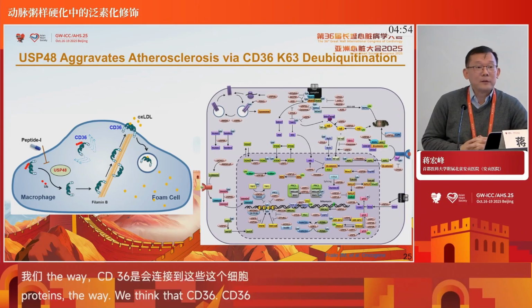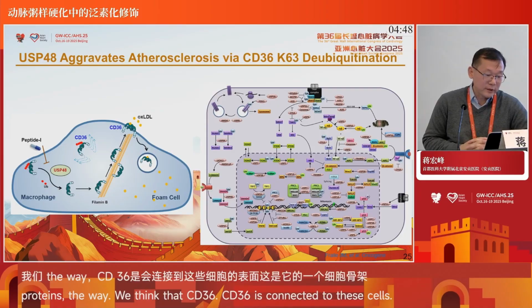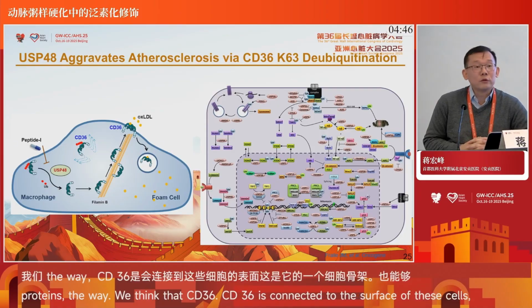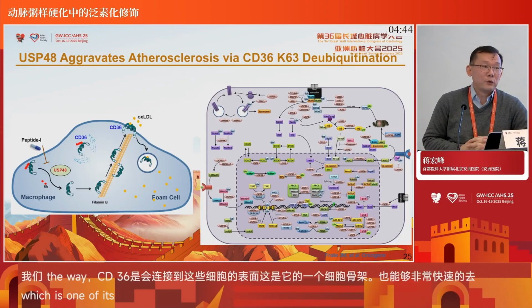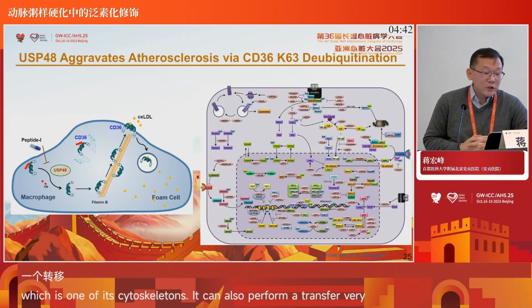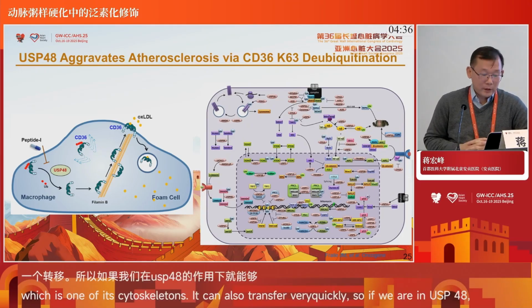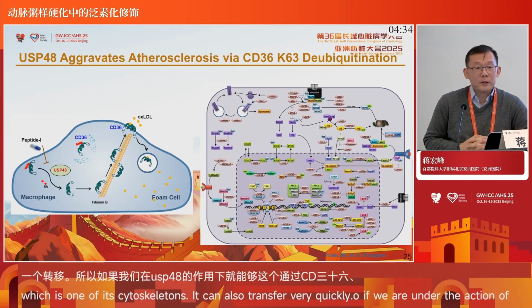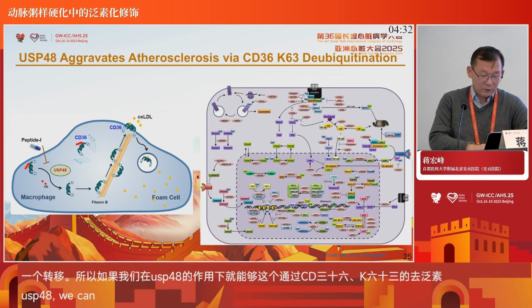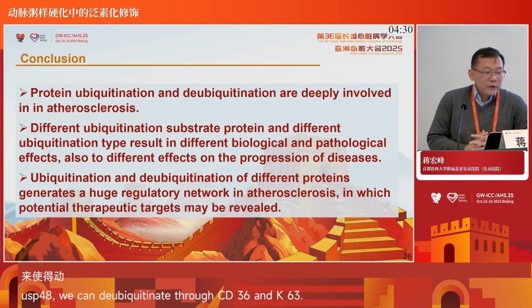Filamin B beta is a skeletal protein, so it's like an elevator. It quickly transports CD36 from the cytosol to the membrane, which accelerates the circulation of CD36 and thus speeds up lipid uptake and lipid accumulation in the macrophage, leading to the formation of foam cells. So from this study, we can draw conclusions.